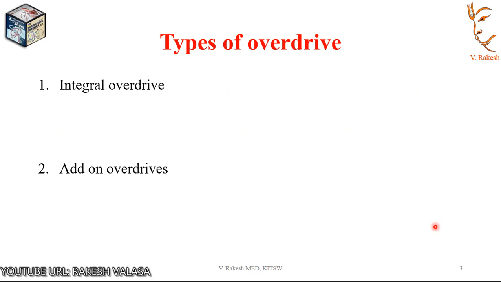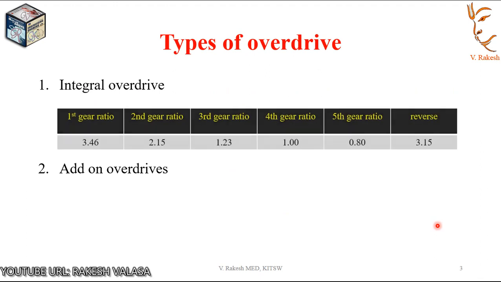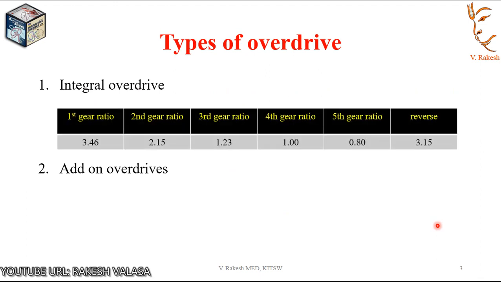Now see the integral overdrives. In this type, the overdrive is an integral part of the transmission, as in the case of 4 or 5 speed transmission. In a 5-speed overdrive transmission, the first 4 speeds provide a ratio similar to a 4-speed. The fifth speed is an overdrive ratio.